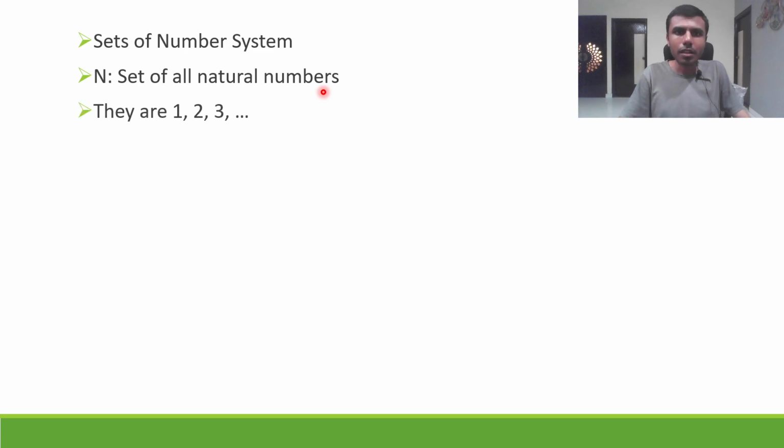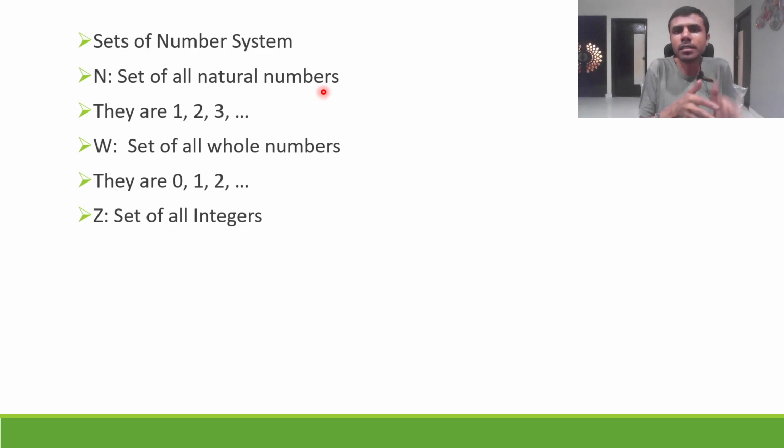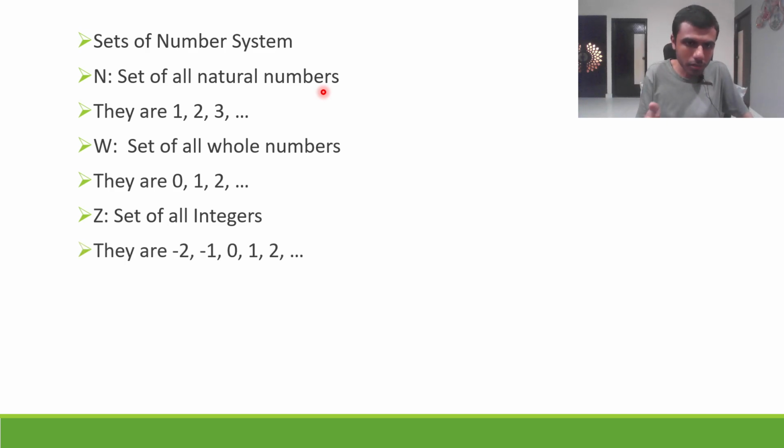See, natural numbers are counting numbers. Like when you count, 1, 2, 3, 4. You count, right? The counting numbers are natural numbers. So I hope you got it. Now, whole numbers are counting numbers along with zero. They are whole numbers. Next, set of integers. So counting numbers, negatives of natural numbers, along with zero, they make the set of integers.